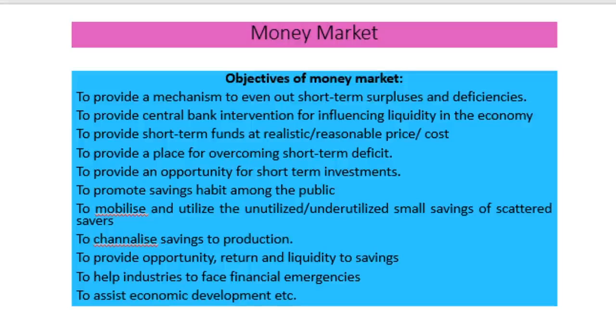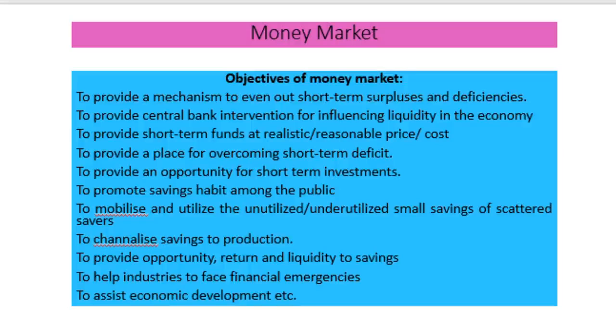These are the important objectives of the money market. That is, they provide a mechanism to sort out the problems of deficiencies or surplus in the market. Second, provide liquidity in the system. They provide short-term funds at a reasonable cost. Then they help to meet the short-term deficit in funds.